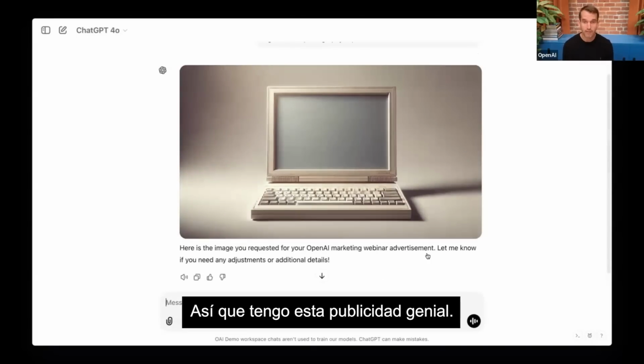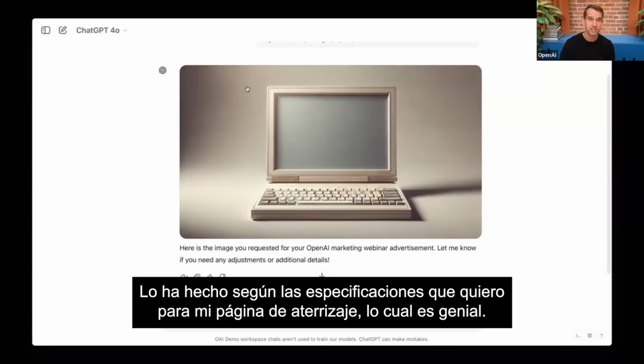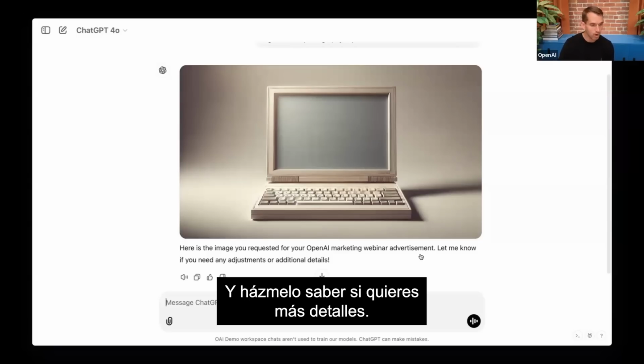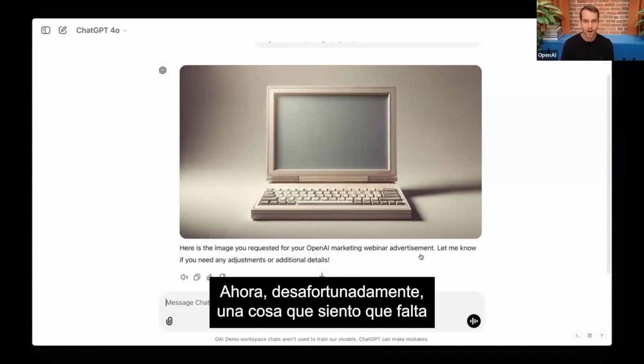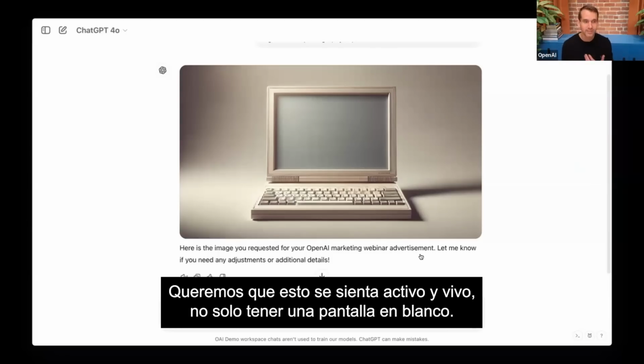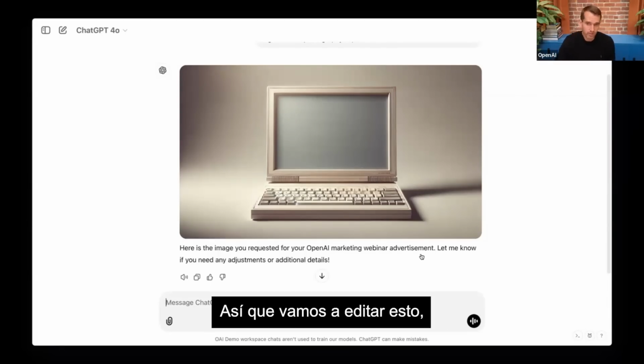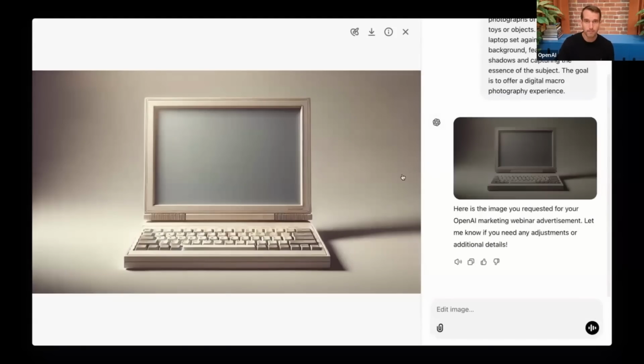Okay, cool. So I have this cool advertisement. It's done it to the specifications that I want for my landing page, which is great. And let me know if you want any more details. Now, unfortunately, one thing I feel like is missing is we have this blank screen, right? We want this to feel active and alive, and not just have a blank screen. So let's go ahead and edit this.